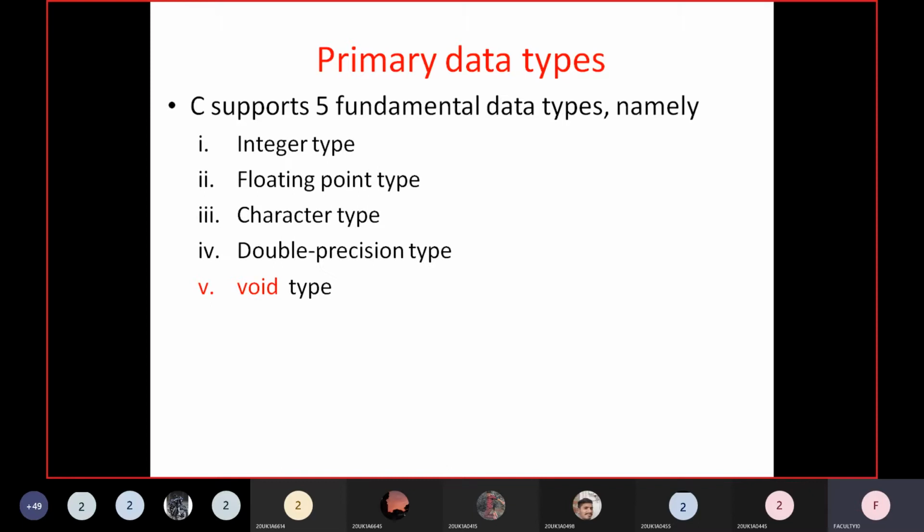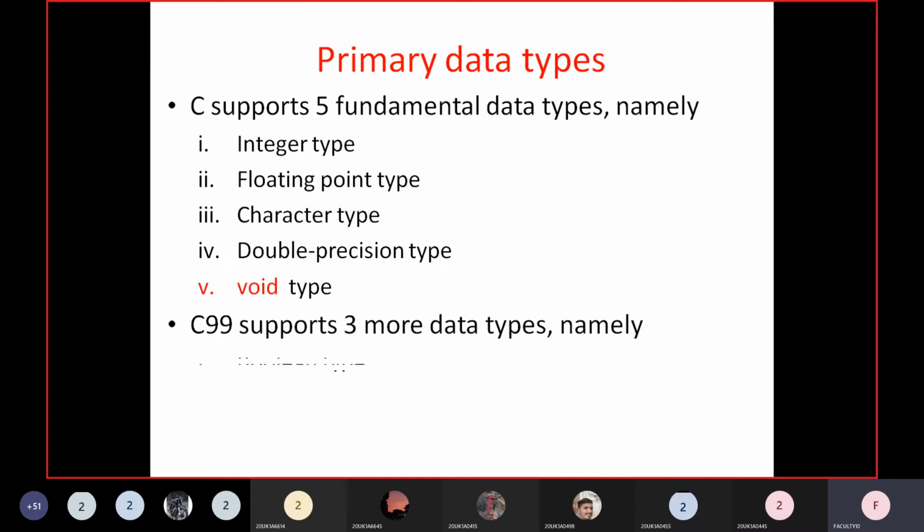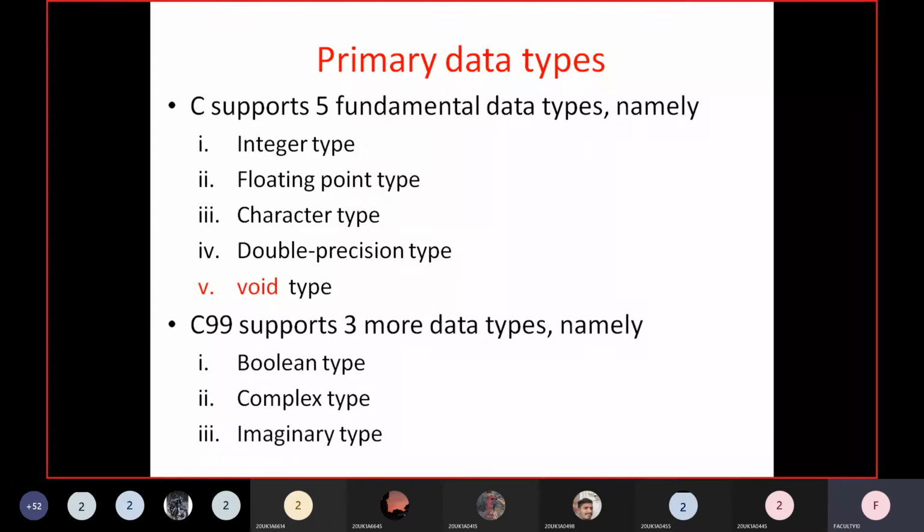This is the ANSI C standard. The latest C standard is C99, and this C99 standard supports 3 more data types. Along with these, the latest compilers also support 3 more data types, called Boolean data type, complex type, and imaginary type.